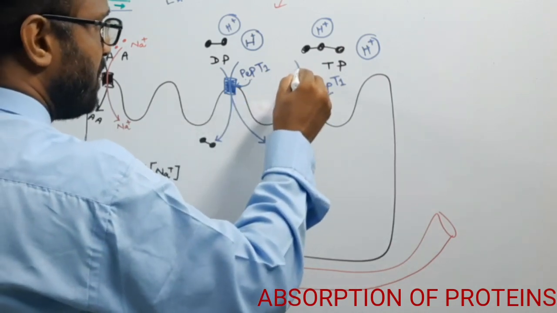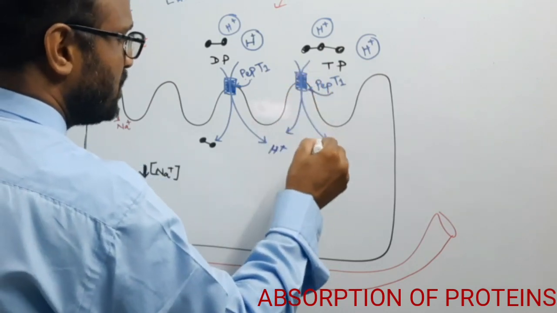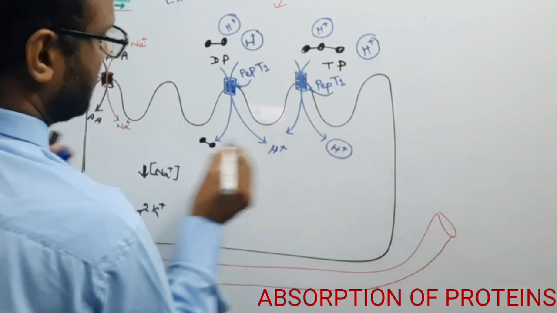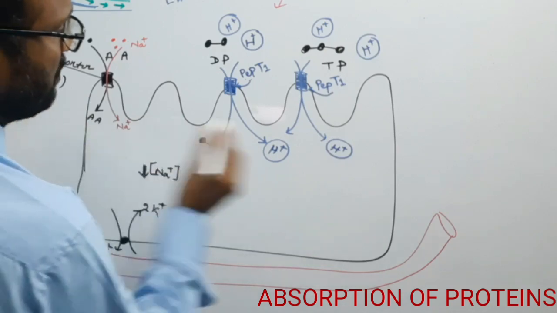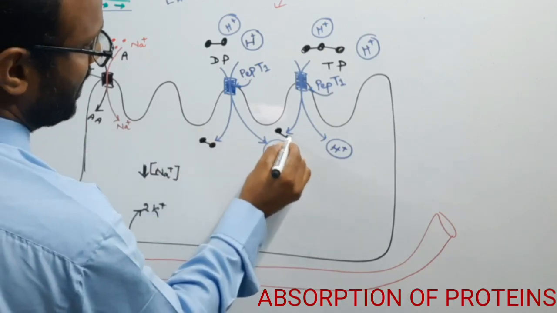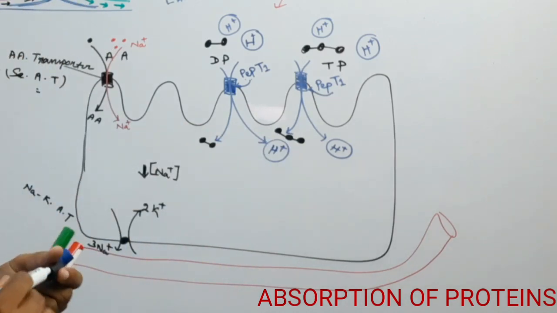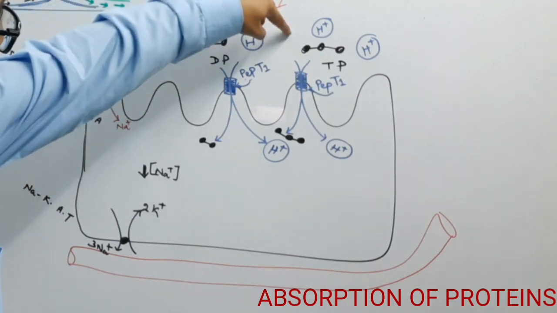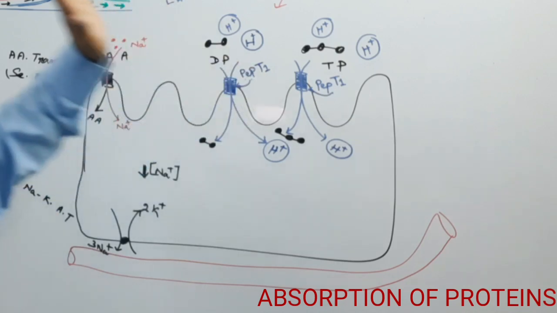The tripeptide as well as proton also enter in here. This is the tripeptide. So this is one type of symport or co-transport. So the dipeptide and tripeptide are absorbed with the help of the protons, and it utilizes the channel PEPT1.